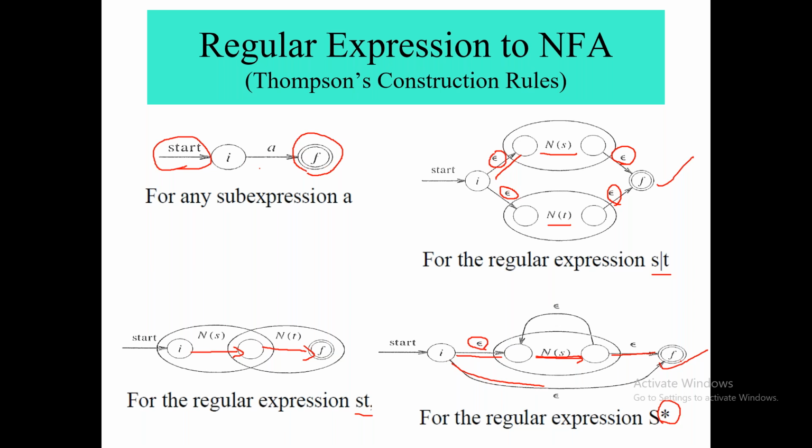For example, let us assume that S occurs more than once. So here first my S has occurred 1 time, right, up to this node. Then I will again move to my previous node by this epsilon. Then again I will go here, so I will get 2 S's. If I want 3 S's, then again I will repeat this loop. So here it is shown that S star would have 0 occurrences, 1 occurrence, or more than 1 occurrence.